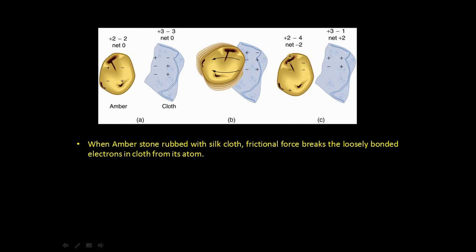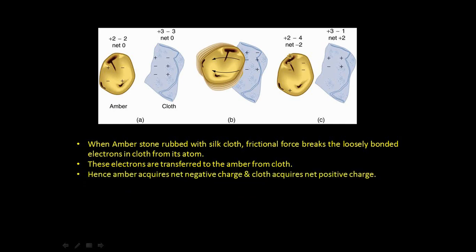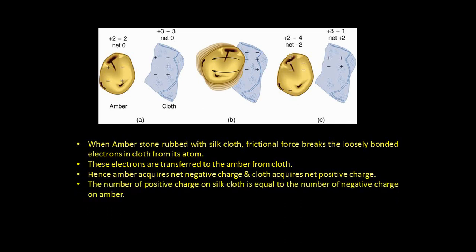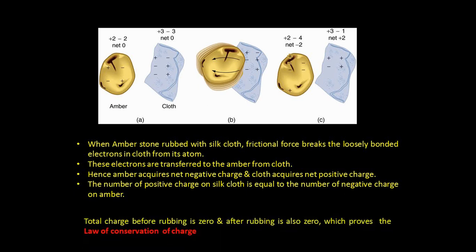Now let's understand the reason behind this. When amber stone is rubbed with silk cloth, frictional force breaks the loosely bonded electrons in cloth from its atoms. These electrons are transferred to the amber from cloth. Hence, amber acquires net negative charge and cloth acquires net positive charge. The positive charge on silk cloth is equal to the negative charge on amber. Hence, the total charge before rubbing was 0 and after rubbing is also 0, which proves the law of conservation of charge.